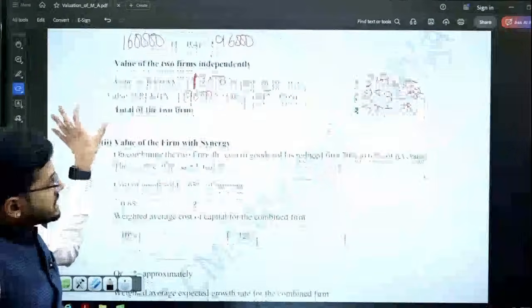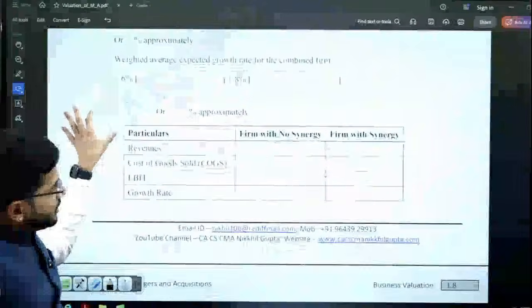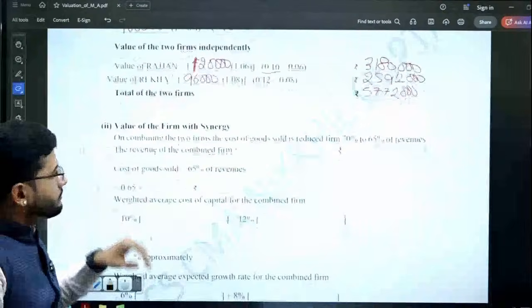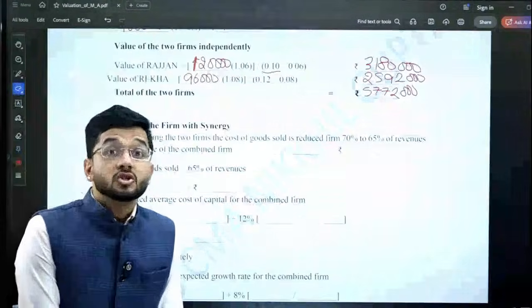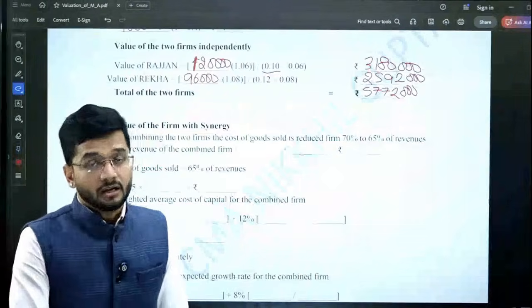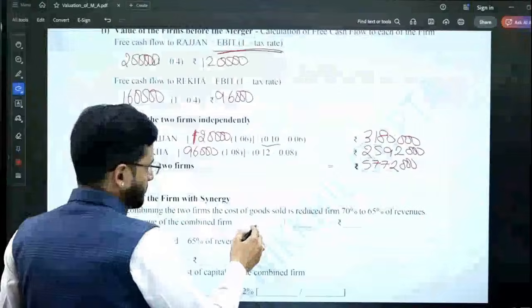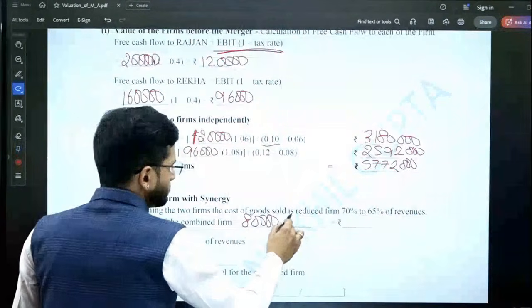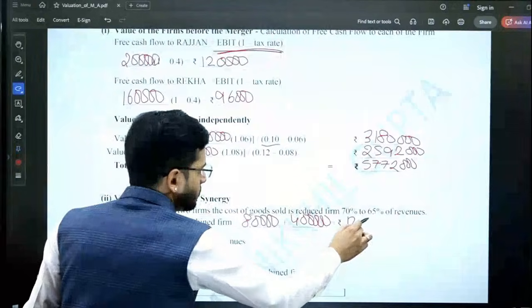Okay, now the ask is that we need to compute the value of both the firms combined together. If both the firms combined together, then what will be its value? The combined revenue is to be taken, the combined synergy benefit is to be taken, everything is to be taken combined. Now what is the combined revenue of both the firms? The combined revenue will be 8 lakhs and 4 lakhs. So the combined revenue is 12 lakhs.